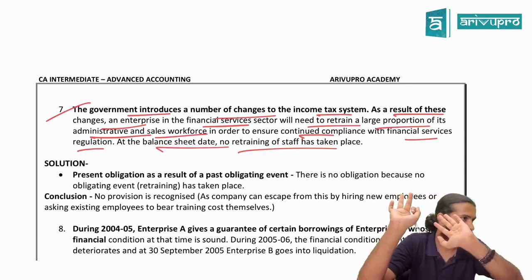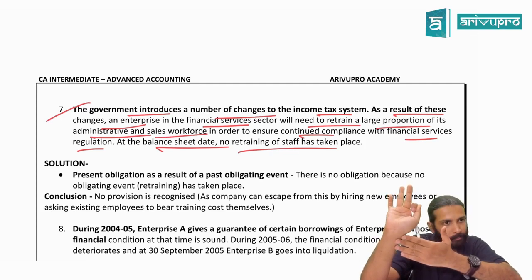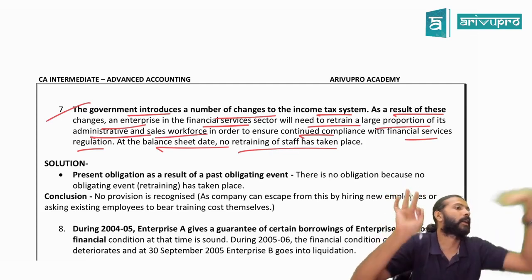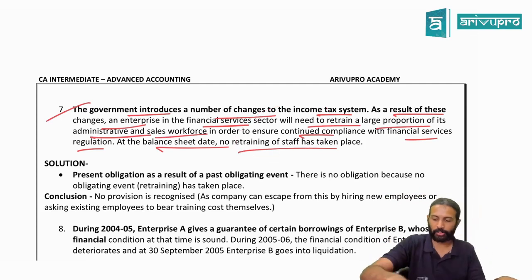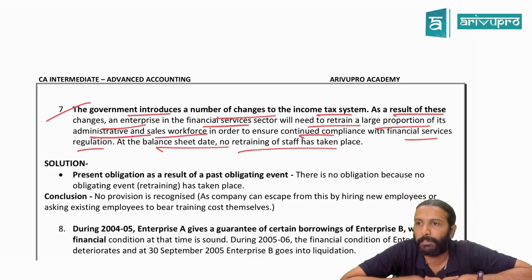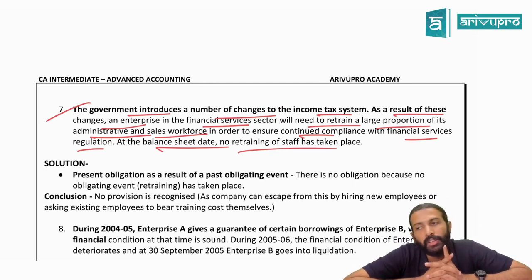So right now, the CA firm has not given any training to their articles. Balance sheet date has come. They're asking, should this company make a provision for that training cost? Should they make a provision for that training cost is the question. Did you understand the question? Okay, can you tell me yes or no, sir? Yes, sir. No, sir. Why yes, sir?